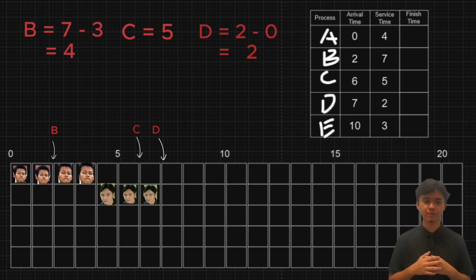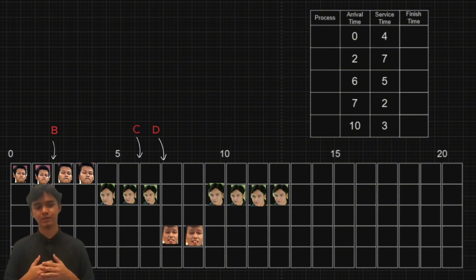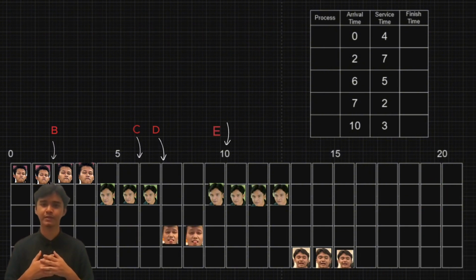2 executes 0, so the remaining time for D is 2. So process D will go first. We got E with 3 remaining time, so E will continue execution. After that, we only have process C. That's all from me. Thank you.